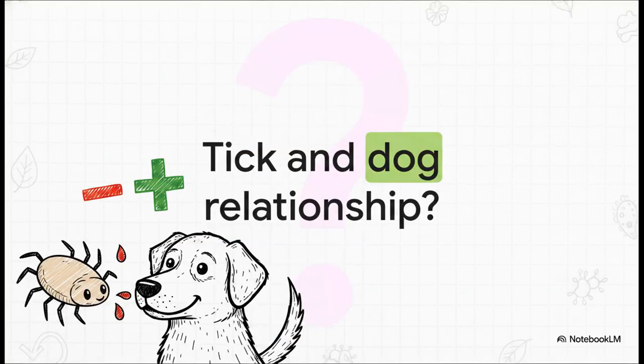All right, final question of the lightning round. A tick feeds on the blood of a family dog. Which pair of symbols accurately represents this relationship? Is it A, ++, B, +0, C, +-, or D, --? Now, what's really interesting about this specific slide is that it tests your ability to spot the negative impact side of the framework, which is exactly where a lot of students actually slip up.